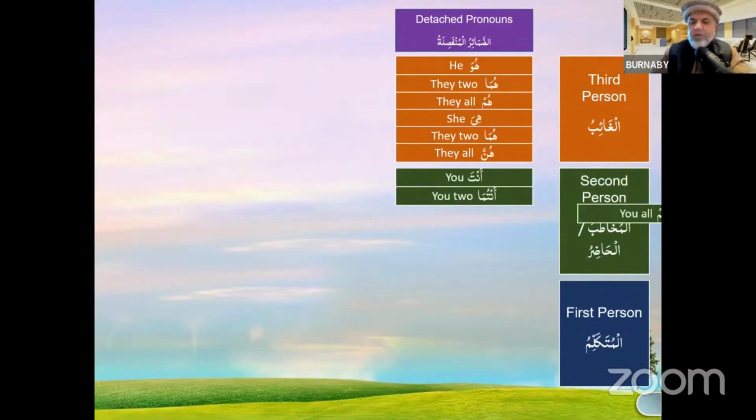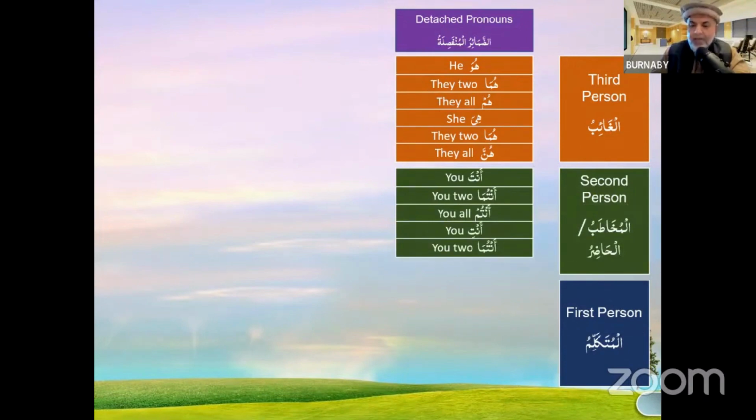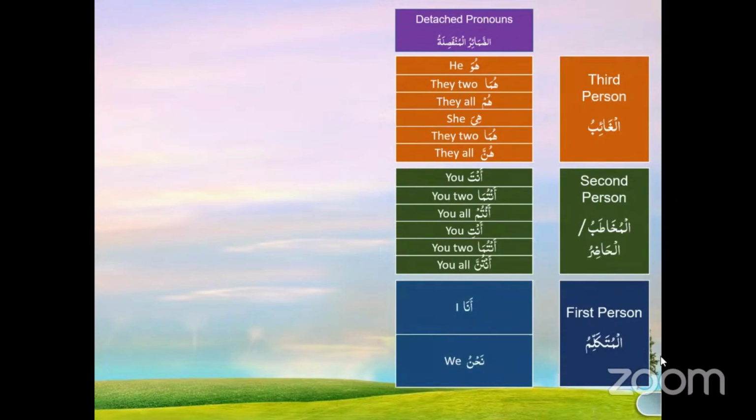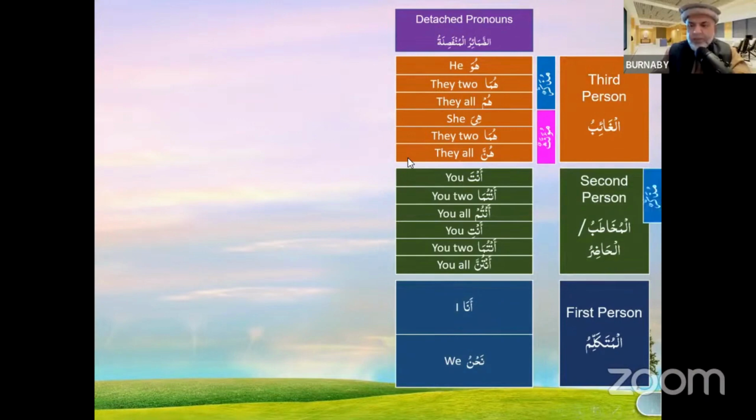Anta, antuma, antum for male; anti, antuma, antunna for female; ana, nahnu. So far so good? Okay, good. Now look at this. That's Mudakkar, that's Muannas, Mudakkar, Muannas, and this is Mudakkar and Muannas combined.